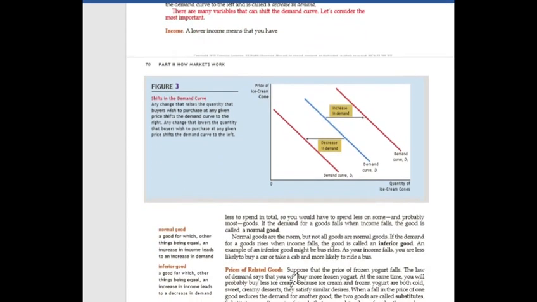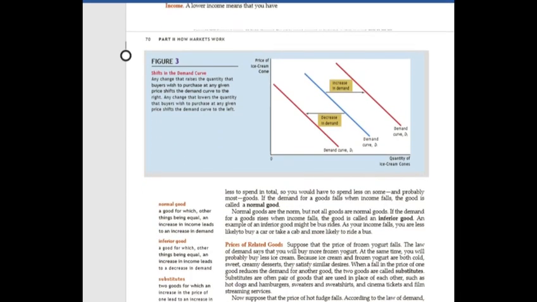There are many types of goods. First, normal good, for which other things being equal, an increase in income leads to an increase in demand. When income increases, the demand of a normal good also increases. And when income decreases, the quantity demanded of a normal good decreases.